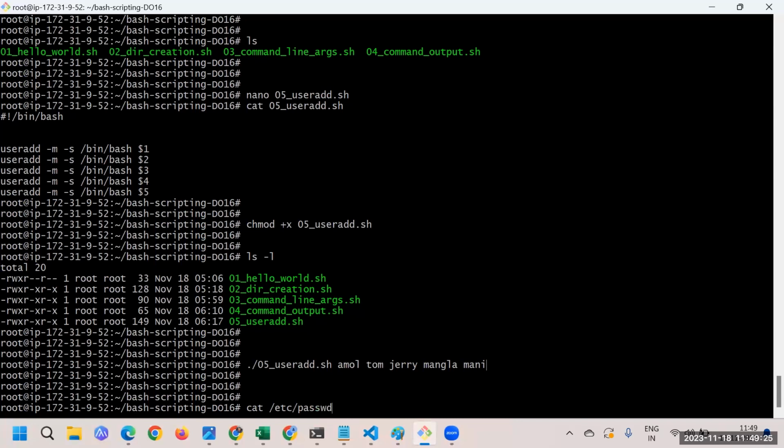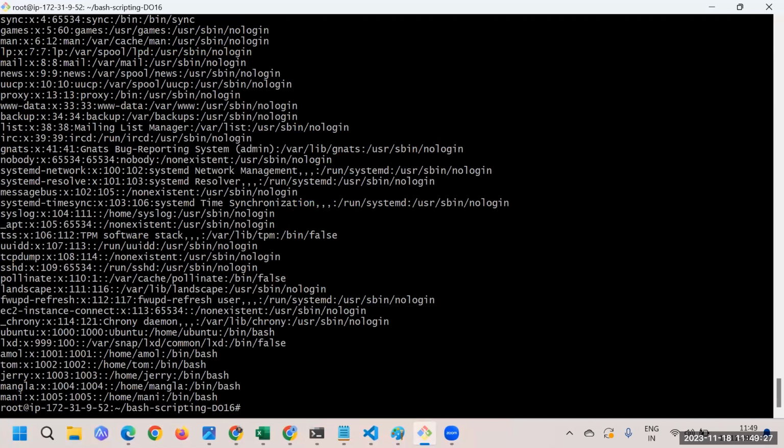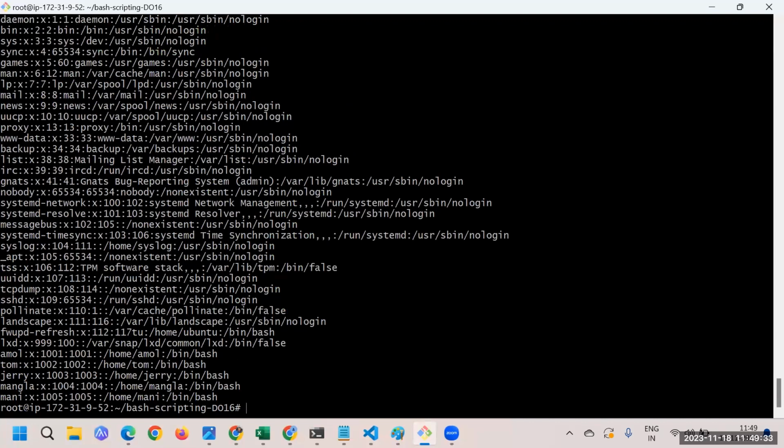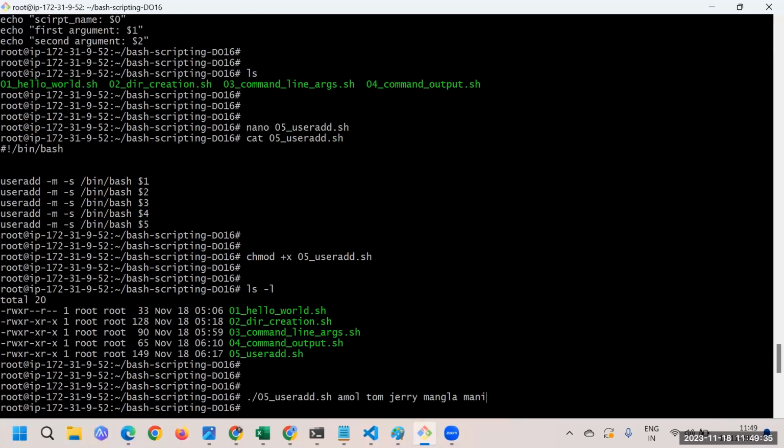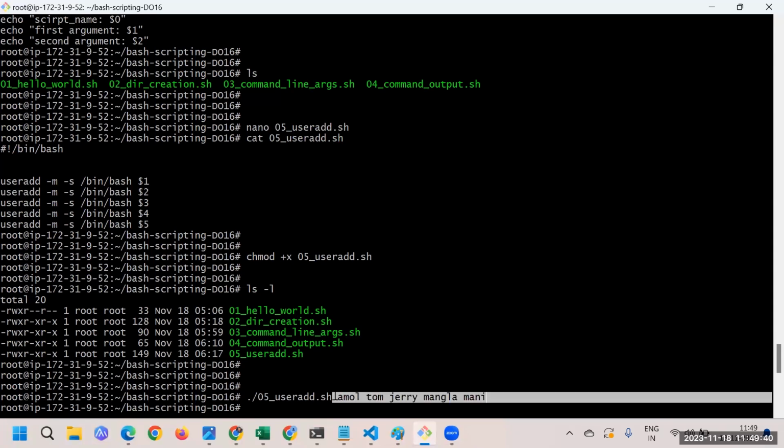I can check it, and here you can see Amol, Tom, Jerry, Mangala, Mani. All these users have got added here, right? And how did those get added? We are passing the users from outside, so $1, $2, $3, like that. We are passing these command line arguments. One by one, the command line arguments are getting filled up inside the script, and that's how we are adding those users.